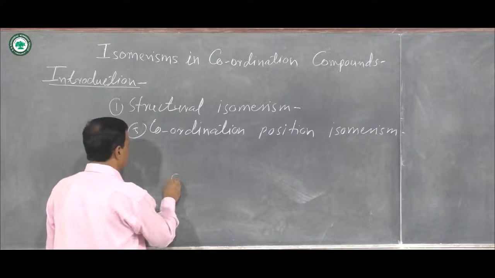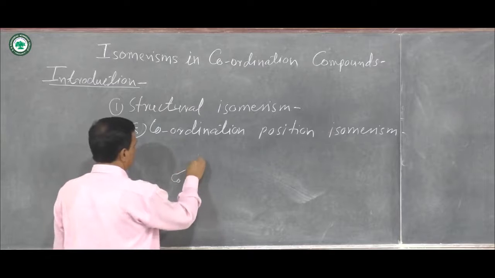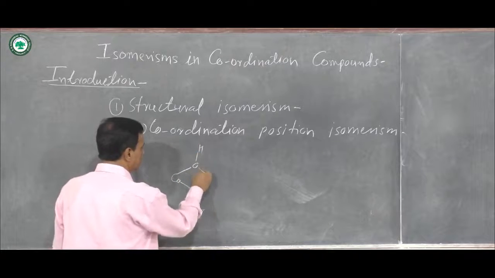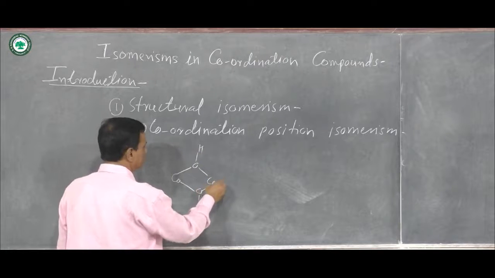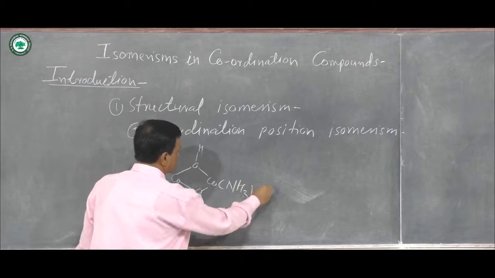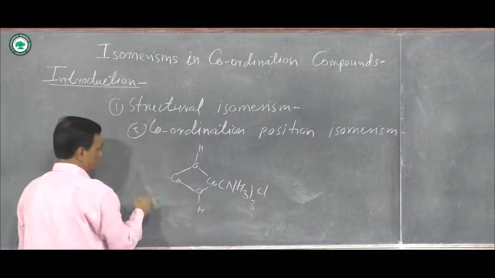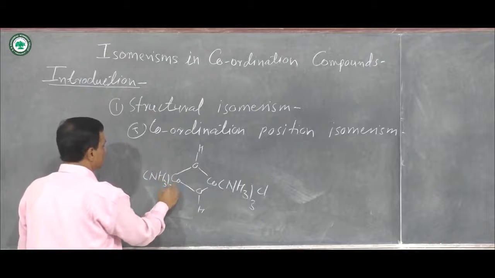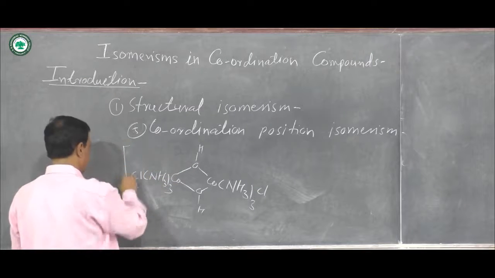Suppose there is a formation of Cu, here OH, then Cu, then NH3 thrice Cl, and here again NH3 thrice Cl.